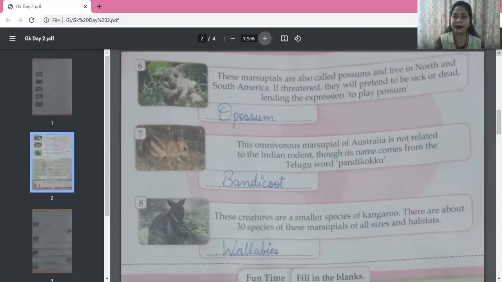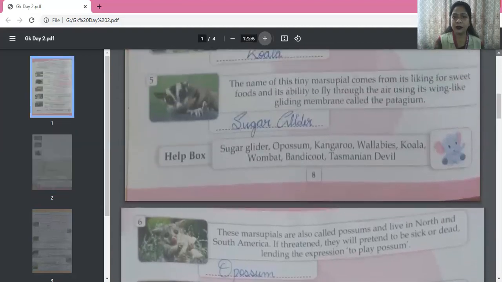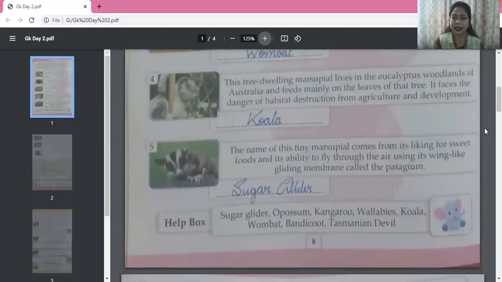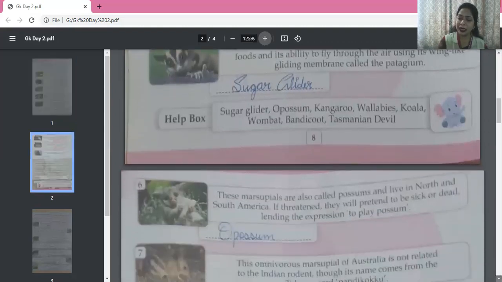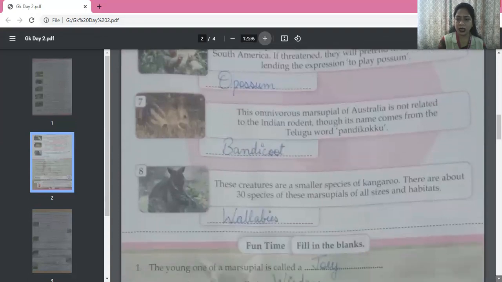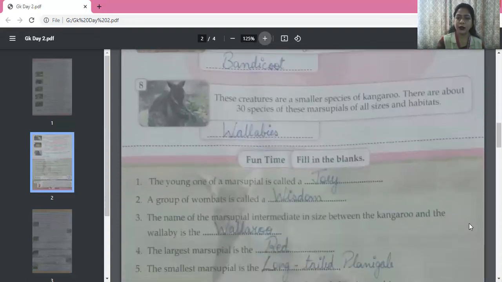And then we can ask you about the tiny marsupial who likes sweet foods. So you will answer sugar glider. So like that, we may ask you one line only and you have to answer. For that, you have to know your chapter.